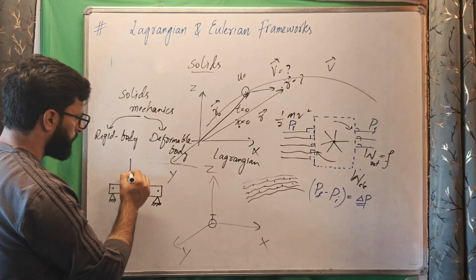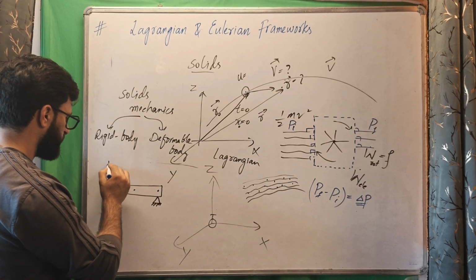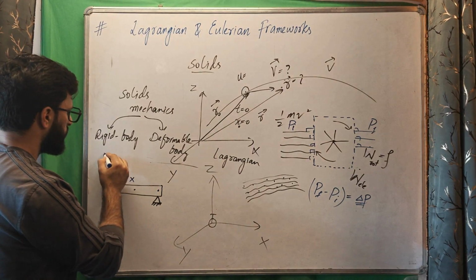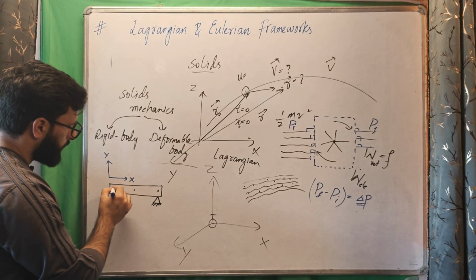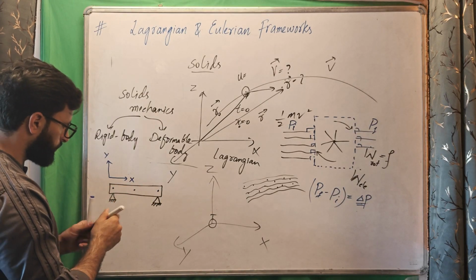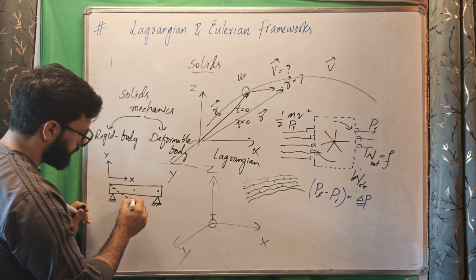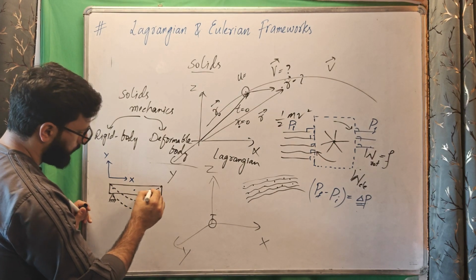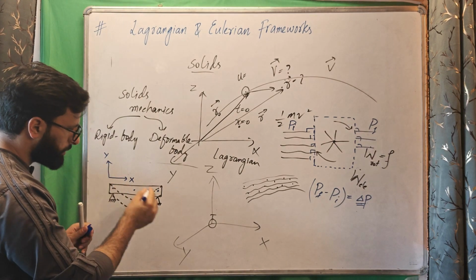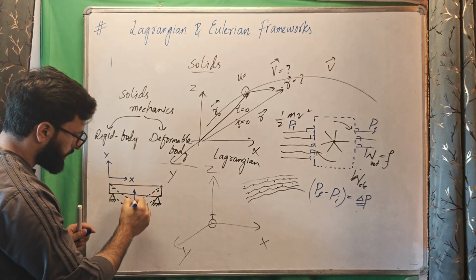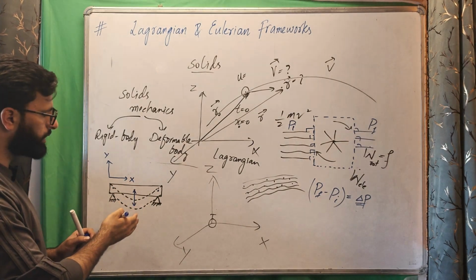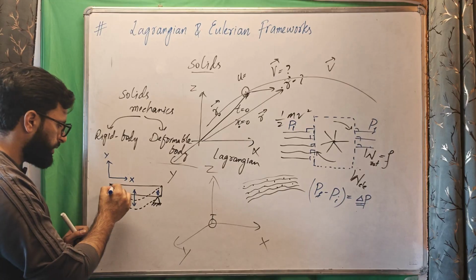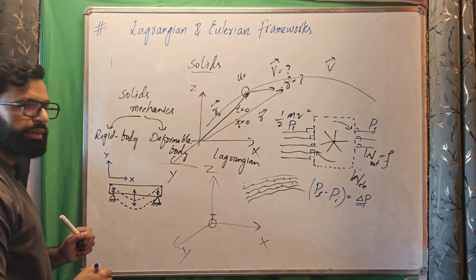Suppose this is the frame of reference that we choose, and with respect to this frame of reference, when this beam is bent, when this beam is deflected like this, we track the motion of these critical points: how much this point gets displaced during this deflection, and how much this point and this point get displaced.